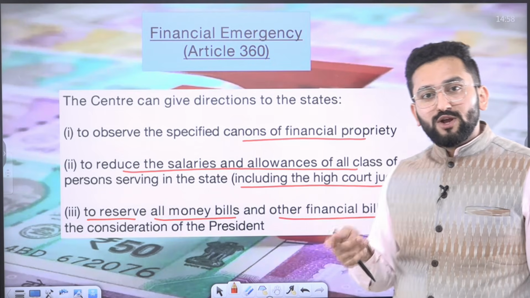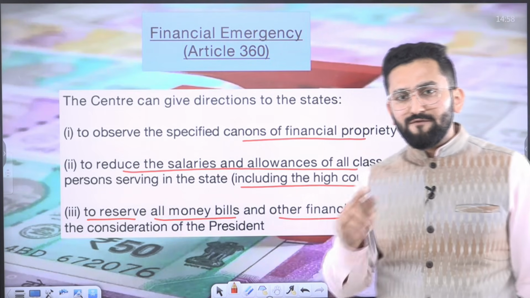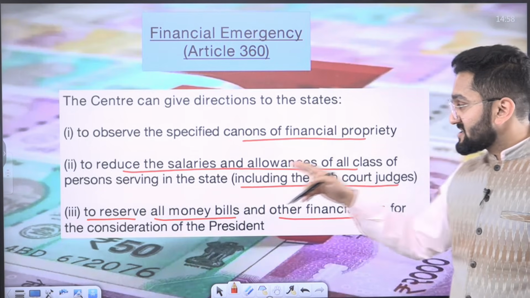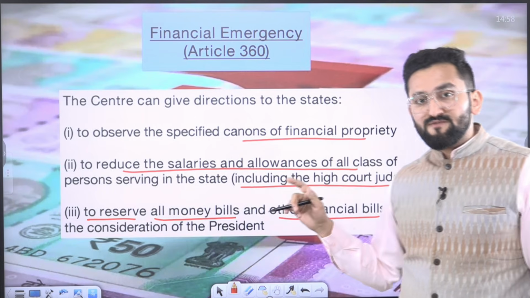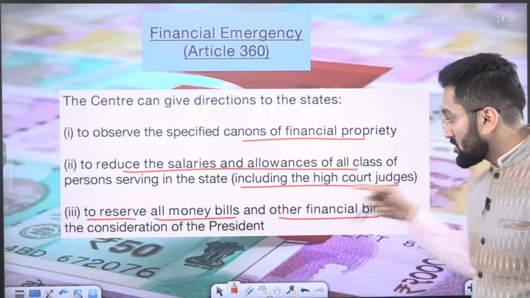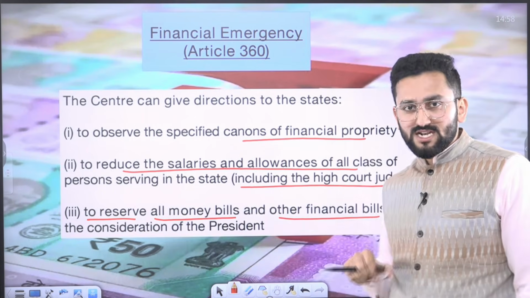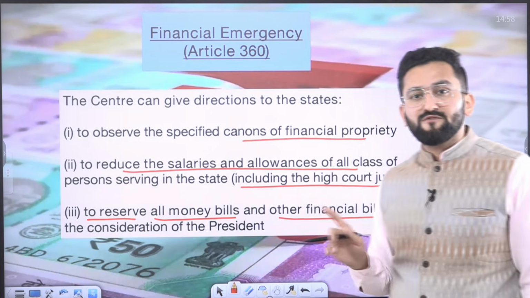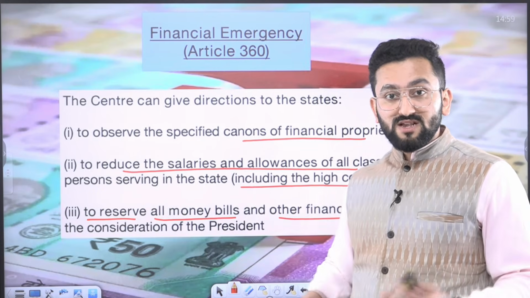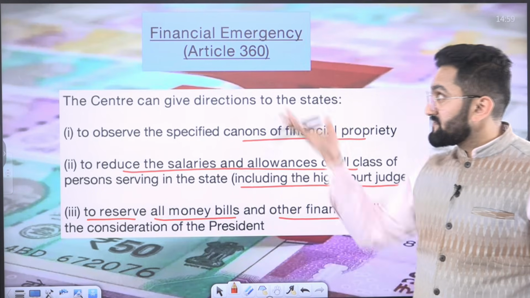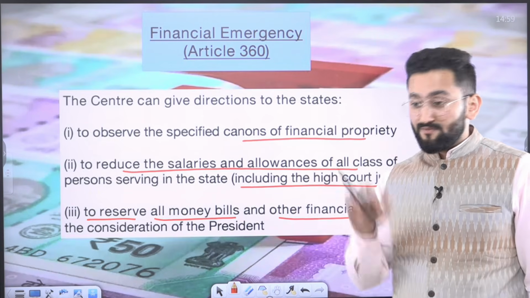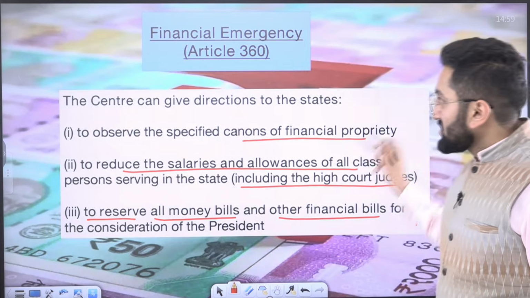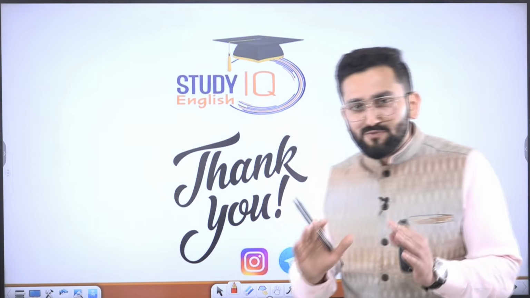If financial emergency is imposed, what is going to happen? Then the center can say, you have to ensure the canons of financial propriety. It means save wherever you can. Second, reduce salaries and allowances of every class of civil servant, means government employees, including high court judges, because we are talking about state, right? Third, to reserve all money bills and other financial bills for the consideration of the President. If you want to bring some money bill, because we are already in financial emergency, you have to reserve it. The President is going to see whether it is fine to continue that or not. Okay? So these are the 3 provisions. I hope now financial aspects are clear to you.